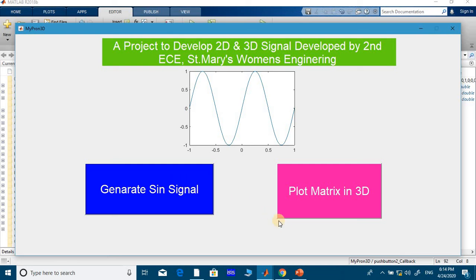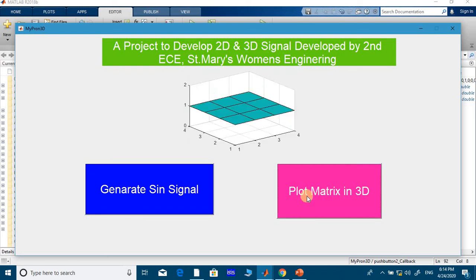So now this is one icon, this is another icon. First you click, whether it appears or not, we'll check it. Okay, click, yeah, see how beautiful you get the sinusoidal. Now another interesting thing, if you click on this 3D, let me see which graph you will get. Wow, this is the beauty of MATLAB. You can design a graphical user interface. You may call it GUIs for short. Even you can build real-time interactive GUIs. That means if you plot real-time data here also. I will teach you such an interesting concept in further classes.